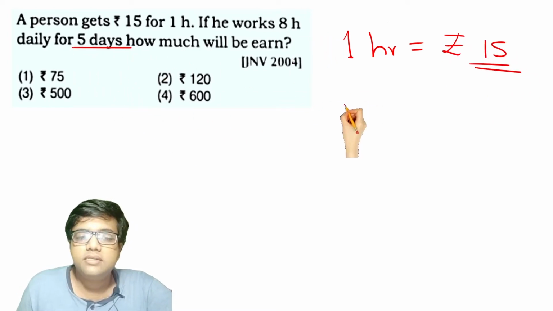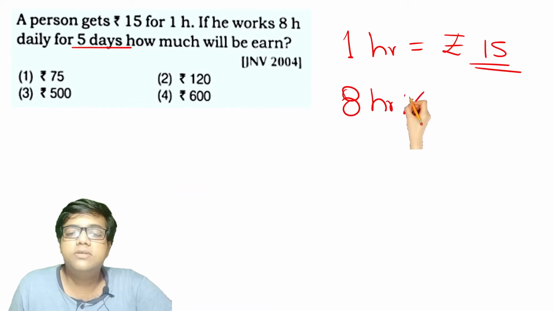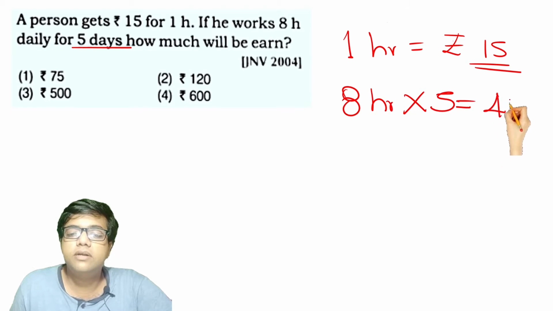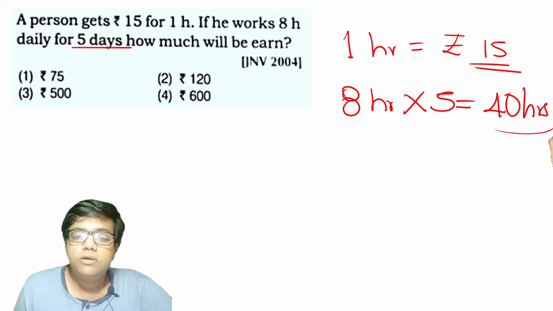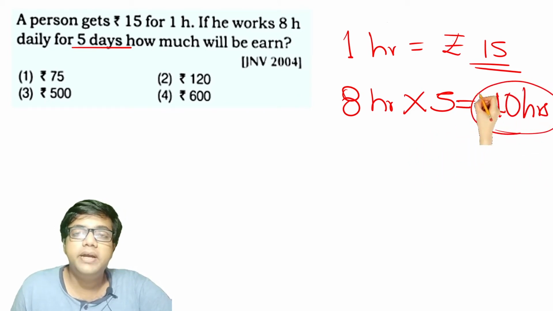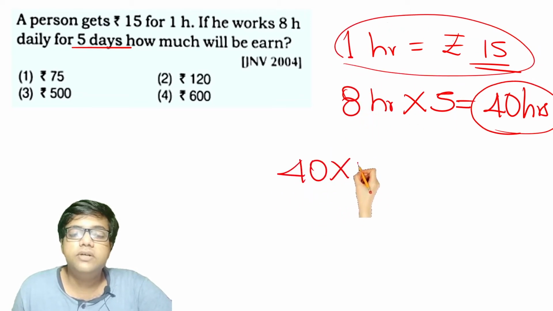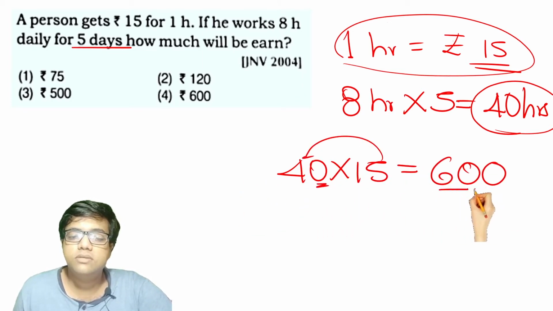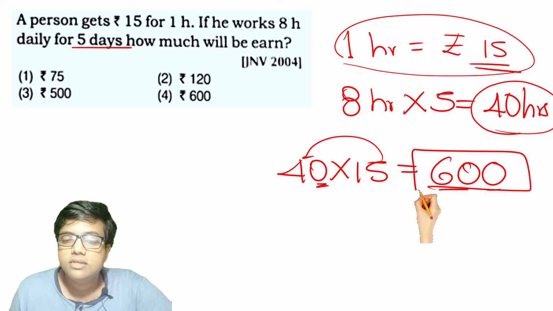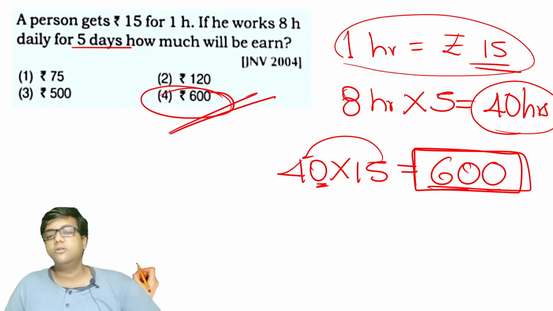For 5 days, each day he is working for 8 hours. For 5 days, you have to multiply it with 5, so he will be working for 40 hours. We need to find the amount paid to him for 40 hours. For 1 hour, 15 rupees is paid. For 40 hours, you need to multiply 15 with 40. 15 fours are 60 and one more 0, so you get 600. 600 is the total amount, he will earn 600 rupees in total.